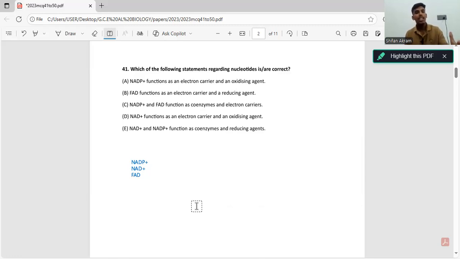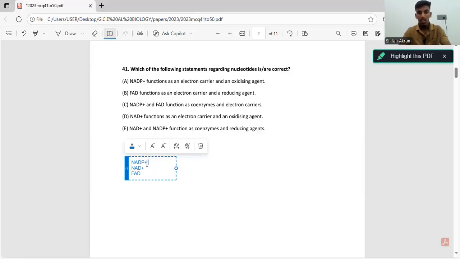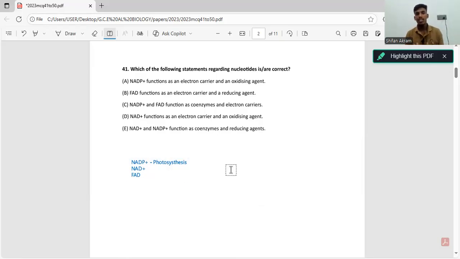In the case of NADP+, it is usually involved in photosynthesis, right? In the light dependent reaction, NADP+ is reduced to NADPH. Let me explain it. Now, in photosynthesis, what happens when a photon strikes the chloroplast?